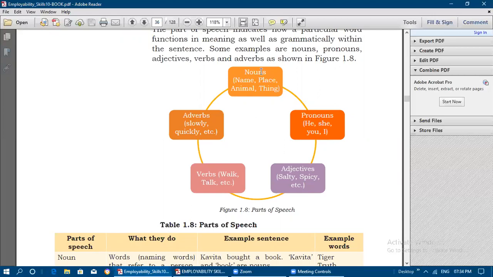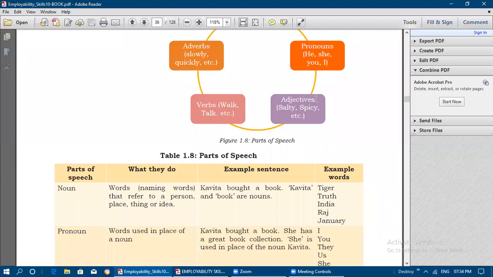Nouns, for example, names, places, animals, things, all we can say are nouns. A person's name, an animal name, a place name like London, and then thing names like pencil, pen. Pronouns: he, she, it, you, we, they, I, all those come under pronouns. Adjectives describe something, like salty, spicy.